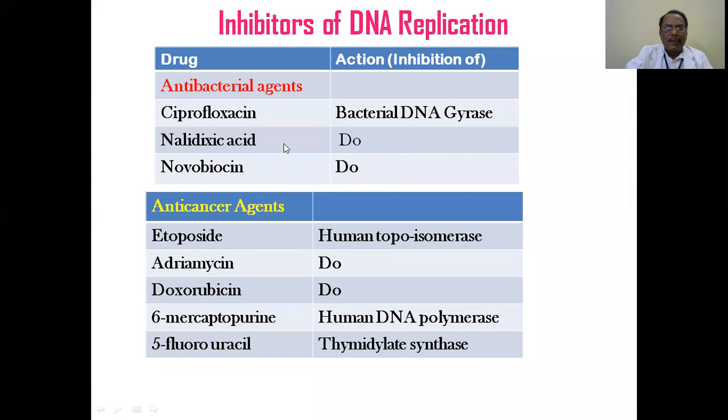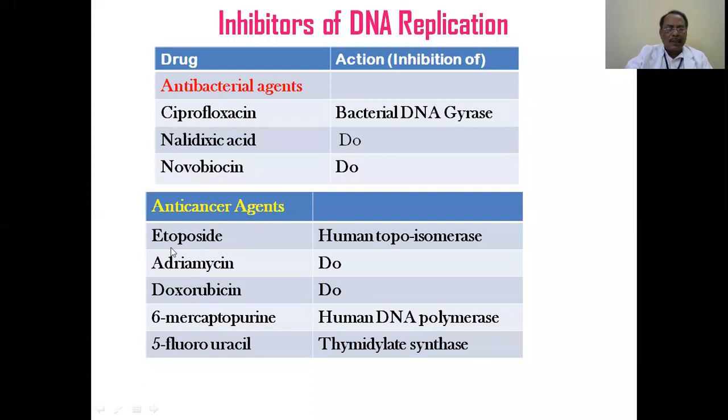Nalidixic acid, another one, and novobiocin. So inhibitors of DNA replication, this is one category. And another category, by inhibiting the replication, we have certain anti-cancer drugs.